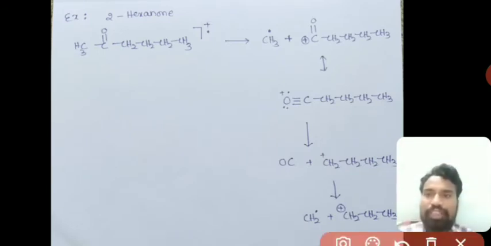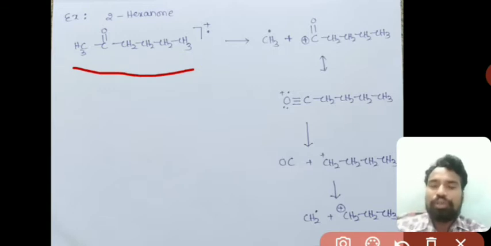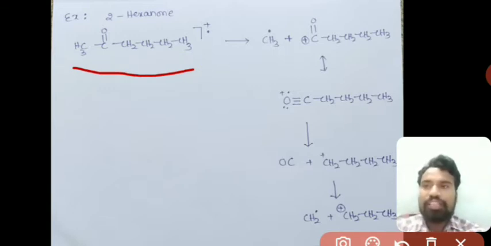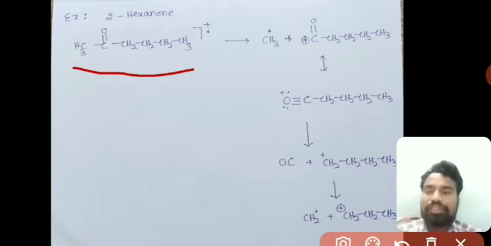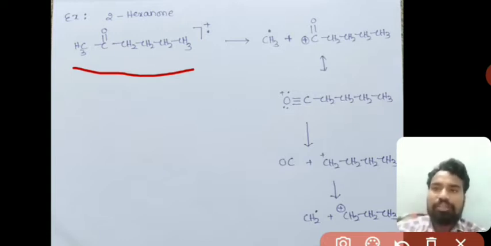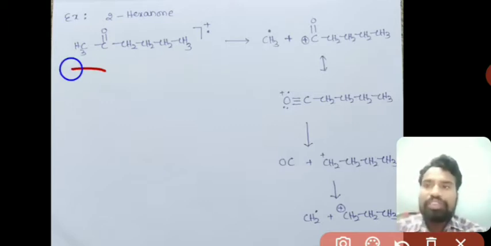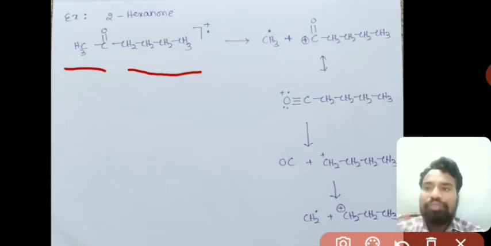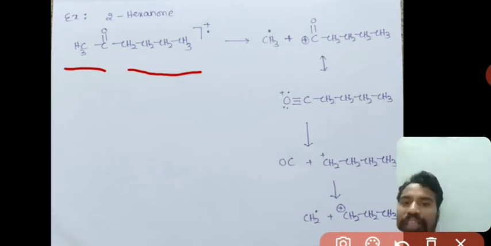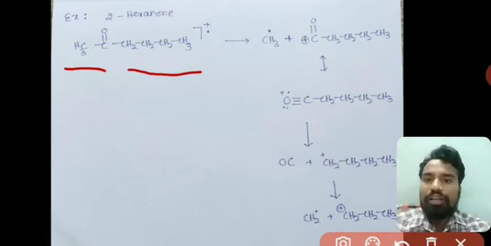We will see one example, that is 2-hexanone. The keto group, C double bond O, is at the second carbon, so it is CH3-C double bond O-CH2CH2CH2CH3. This is 2-hexanone. I have directly written the molecular ion, which is nothing but a radical cation. What will happen in this? There are two alkyl groups: one is a methyl group and the other is a butyl group. Out of these two, the methyl group is the smaller chain.